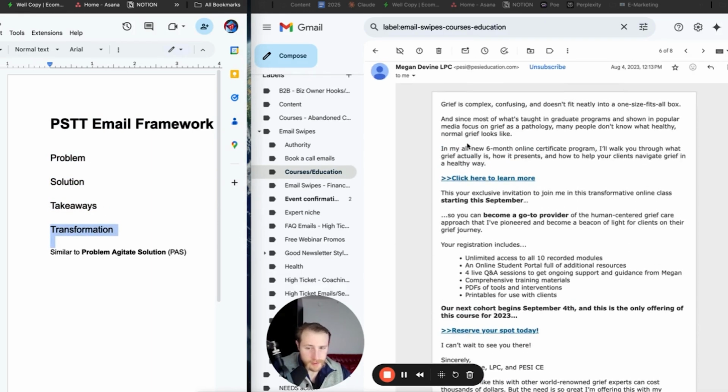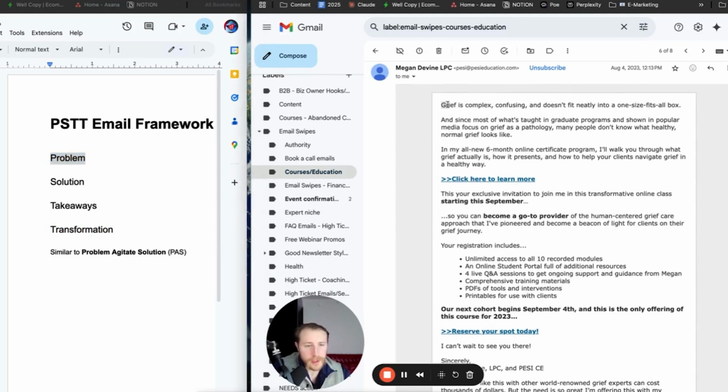To show you an example of that, we'd start with the problem at the top. Grief is complex, confusing, and doesn't fit neatly into a one-size-fits-all box. That's clearly outlining the problem, and then agitate: since most of what's taught in graduate programs and shown in popular media focuses on grief as a pathology. We're stating the problem and digging deeper into it. If you know problem, agitate, solution, that's technically what we're doing here. Solution: in my all new 6-month online certificate program, I'll walk you through what grief actually is, how it presents, and how to help your clients navigate grief in a healthy way. This whole area right here is basically problem, agitate, solution.